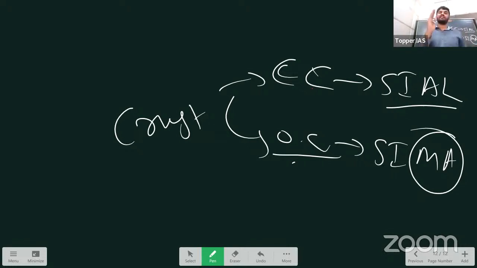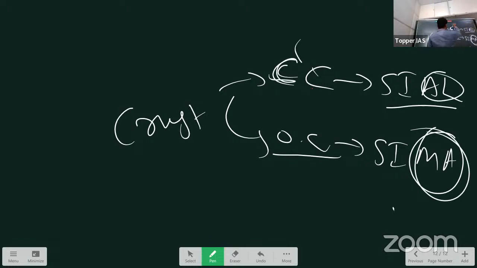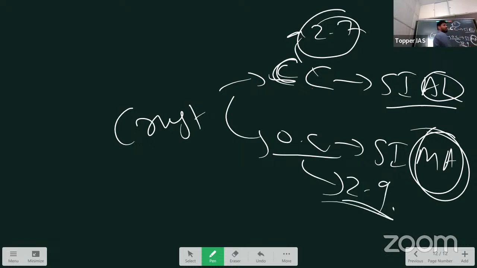Always remember, oceanic crust is more dense, more strong. Which is more strong and more dense? Why? Because it has magnesium along with silicon. So in the crust, silicon is in high quantity, right? Okay. So magnesium. And the densities vary: 2.7, you can see the variation in the density. That's why it is 2.7 for continental crust and 2.9 for oceanic crust. We are saying it is more dense than the continental crust. Correct?